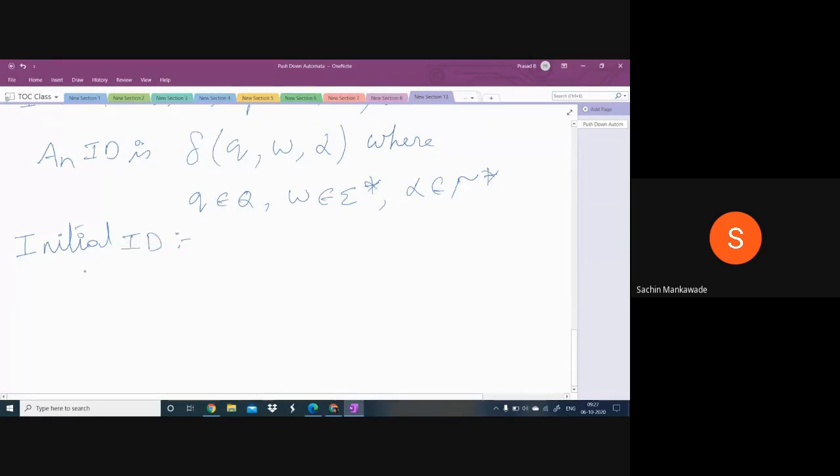Initial ID. If M equal to Q, sigma, tau, del, Q naught, Z naught, F. This is the structure.